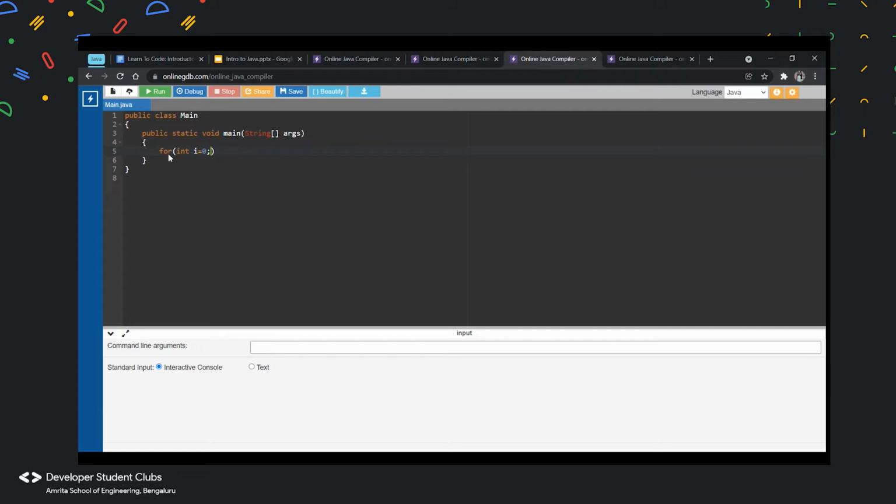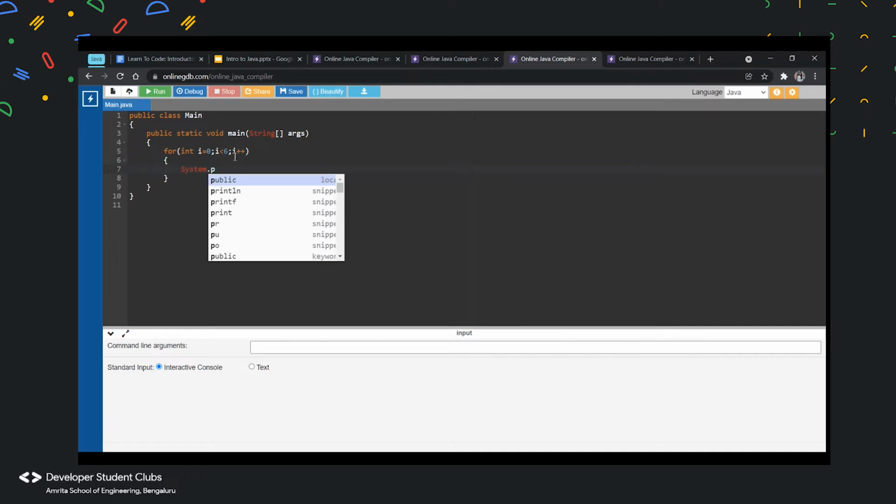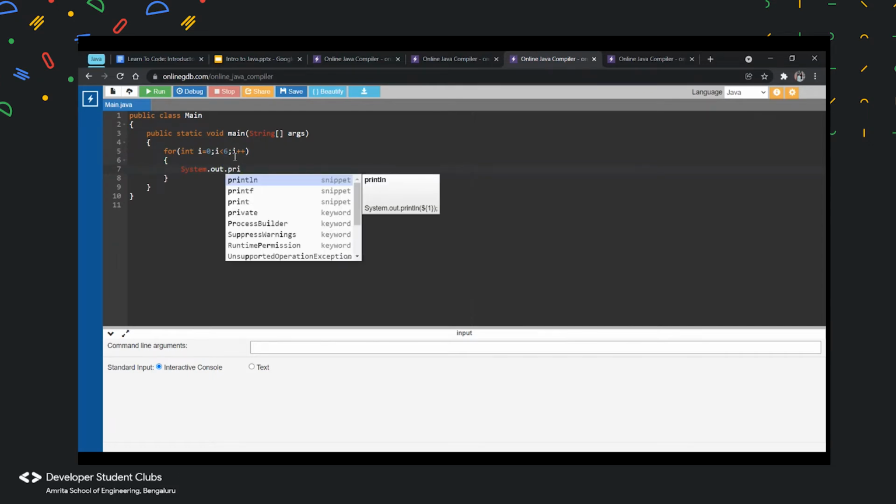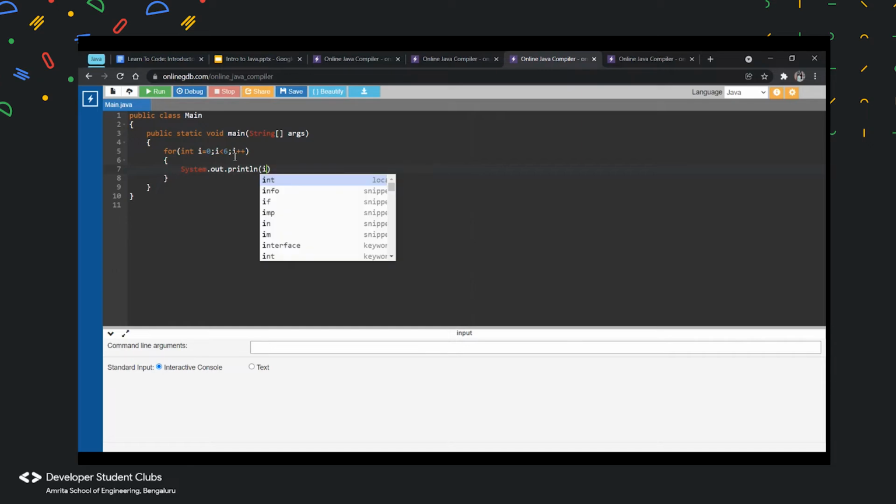So for int i equals 0, I said I want to print the first 5 numbers. So what I'll do is i less than 6, or I can put i less than or equal to 5. Either of these would be the same. So i less than or equal to 5 will basically go up from 0 to 5. Similarly, i less than 6 will also go from 0 to 5. And I'll say i plus plus. And then I'll put a System.out.println, and I will print i.